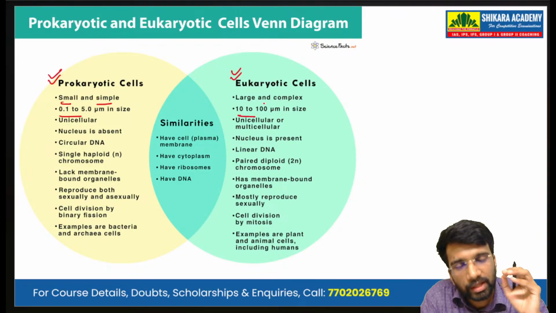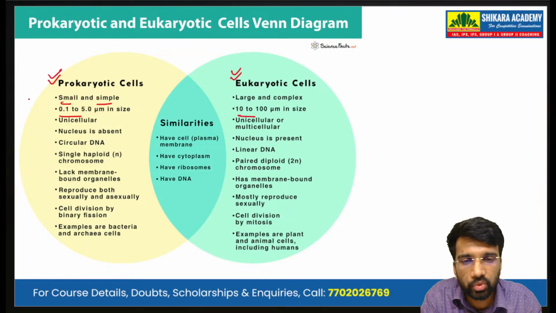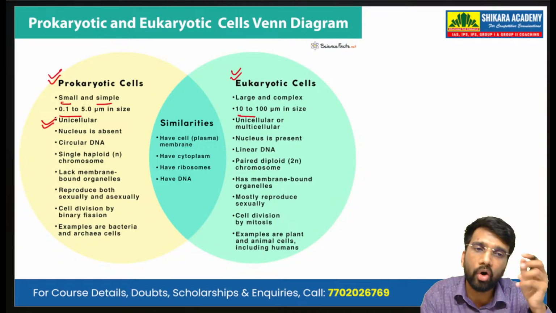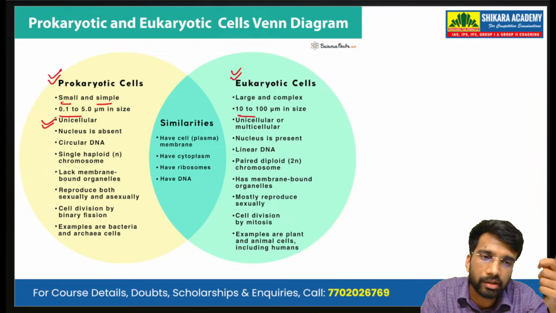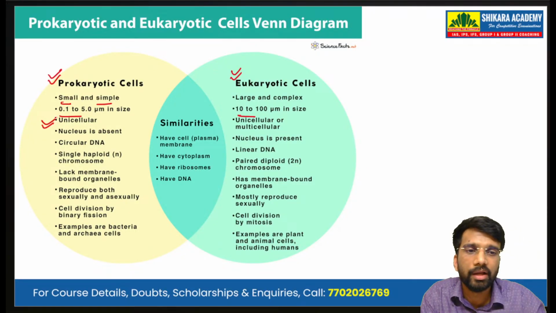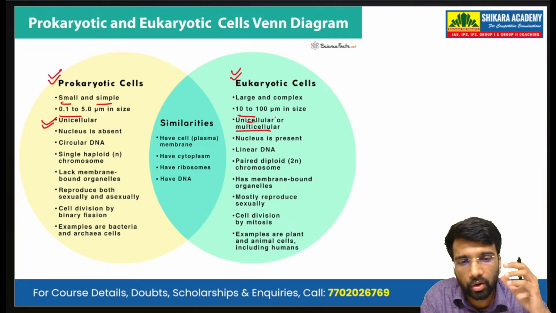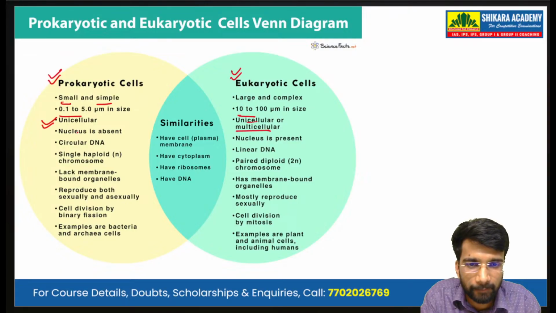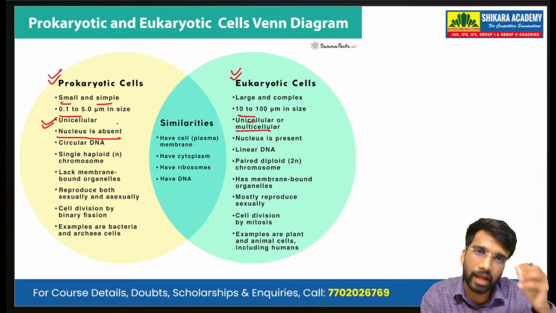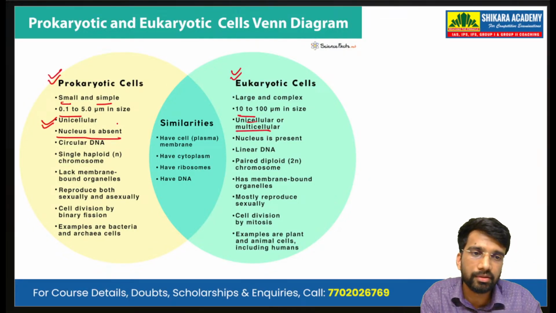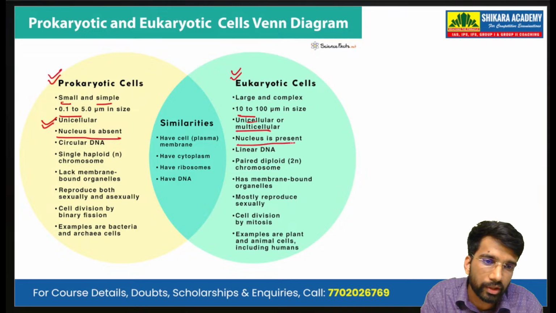Prokaryotic cells are always found in unicellular organisms. On the other hand, the eukaryotic cell can be found in both unicellular as well as multicellular organisms. In prokaryotic cells, the nucleus is absent, and in the eukaryotic cell, the nucleus is present.